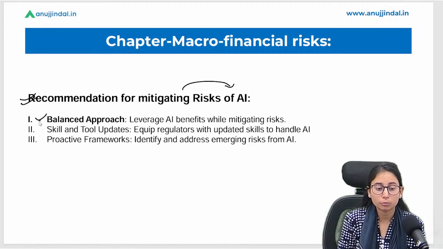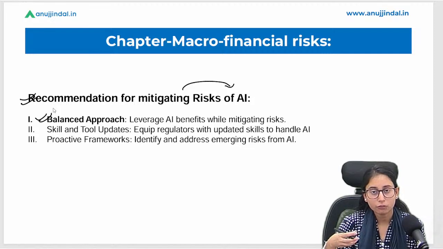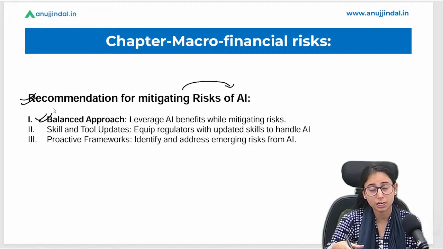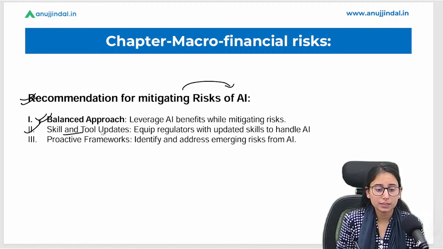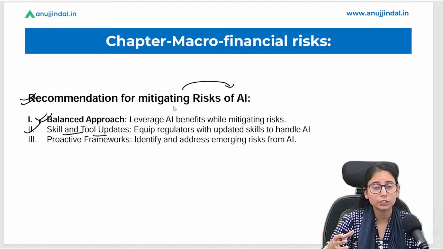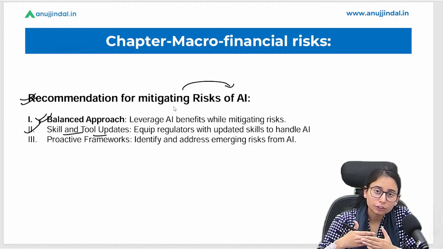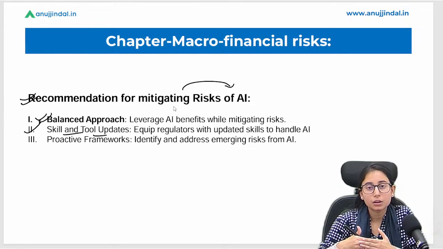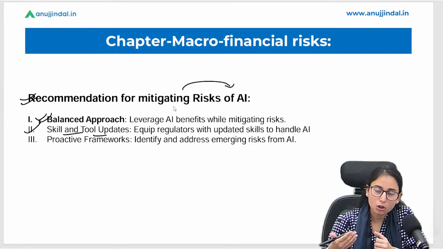Now what are the recommendations made by the FSR report with regard to AI? That there should be a balanced report. We should acknowledge the benefits of AI, but the risks attached to artificial intelligence cannot be avoided here. Okay, the second point says the skills and tools updated. That means regulators should be equipped with sufficient tools and skills in order to regulate such AI, in order to mitigate the risk of AI.